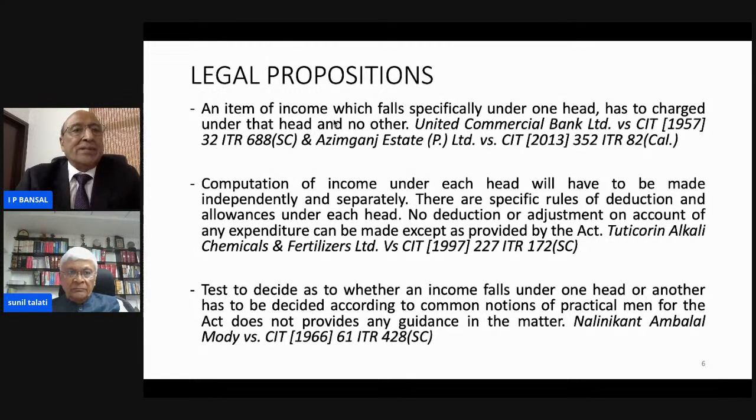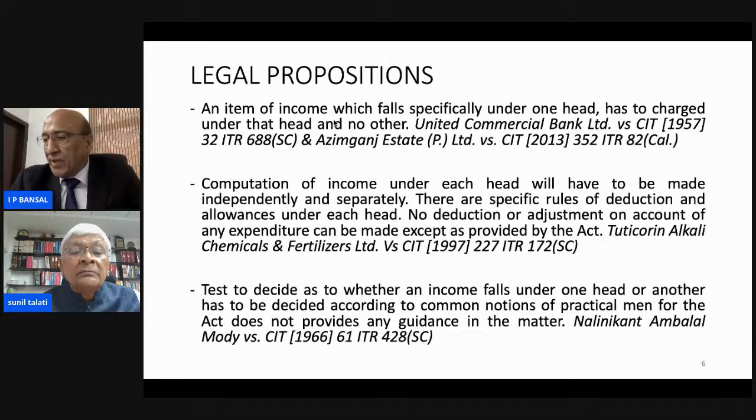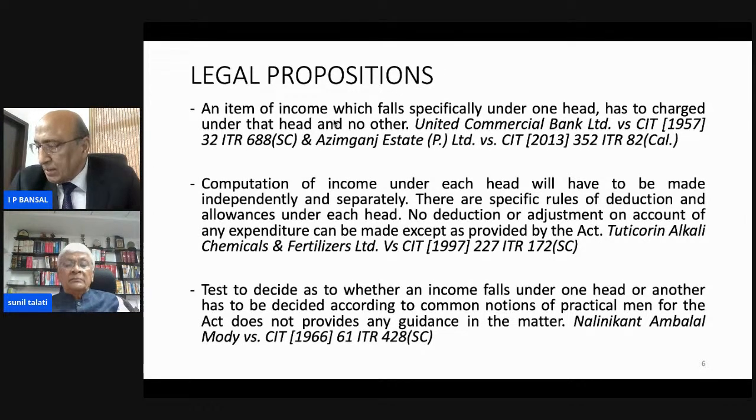Now some legal principles. First and foremost is the decision of the Honorable Supreme Court in this category, United Commercial Bank Limited versus CIT, reported in 32 ITR 688. It has been said that on a true construction of the various sections of the Act, the income of an assessee is one, and the various sections are modes in which the statute directs that income tax is to be levied, and these sections are mutually exclusive.